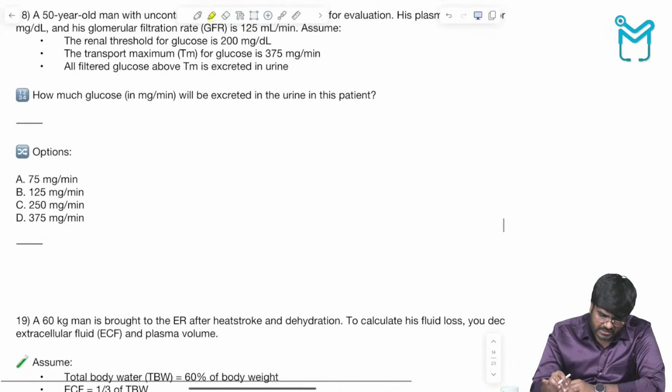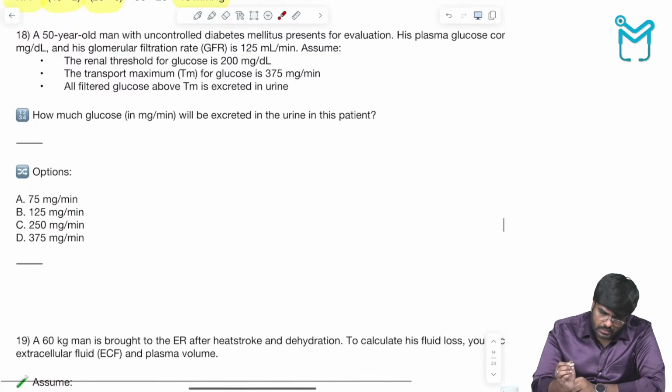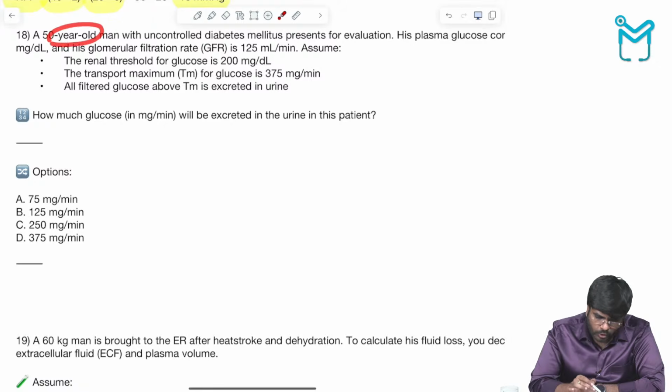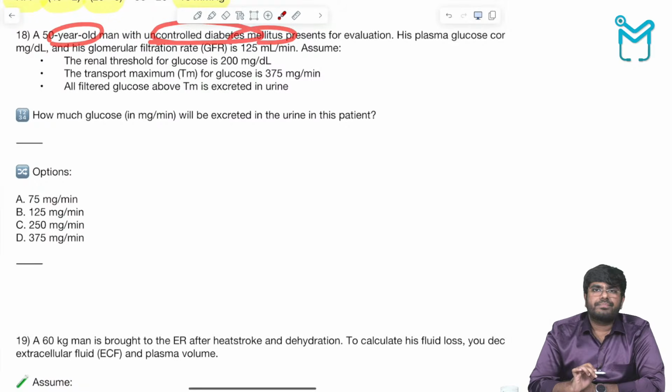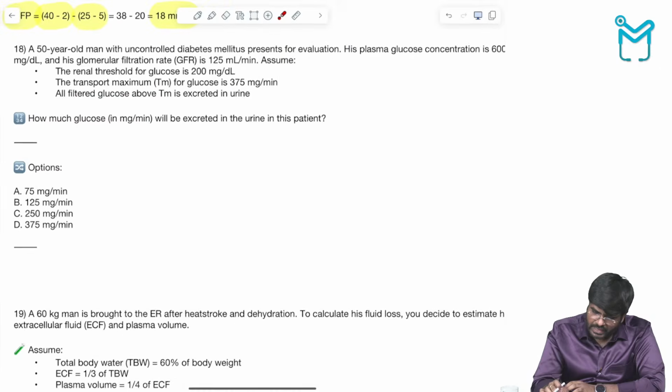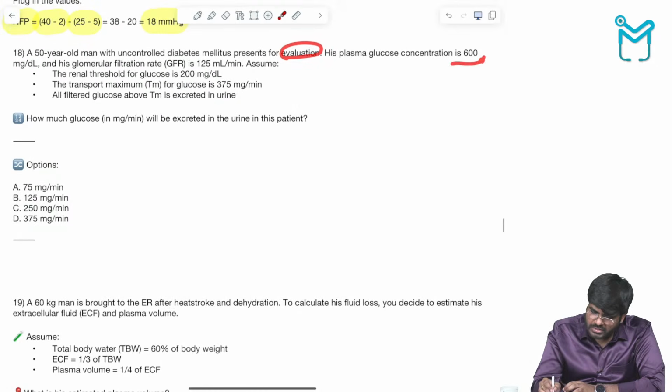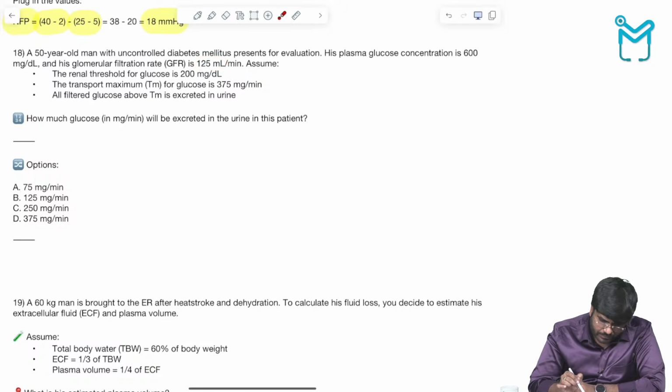Okay, next. Look at the next question, 18th question. A 50-year-old man with uncontrolled diabetes mellitus presents for evaluation. His plasma glucose concentration is 600, and his glomerular filtration rate is 125 ml per minute. Assume the renal threshold for glucose is 200 milligrams per deciliter and transport maximum value is 375. Now they are asking how much glucose is excreted in the urine in this patient.